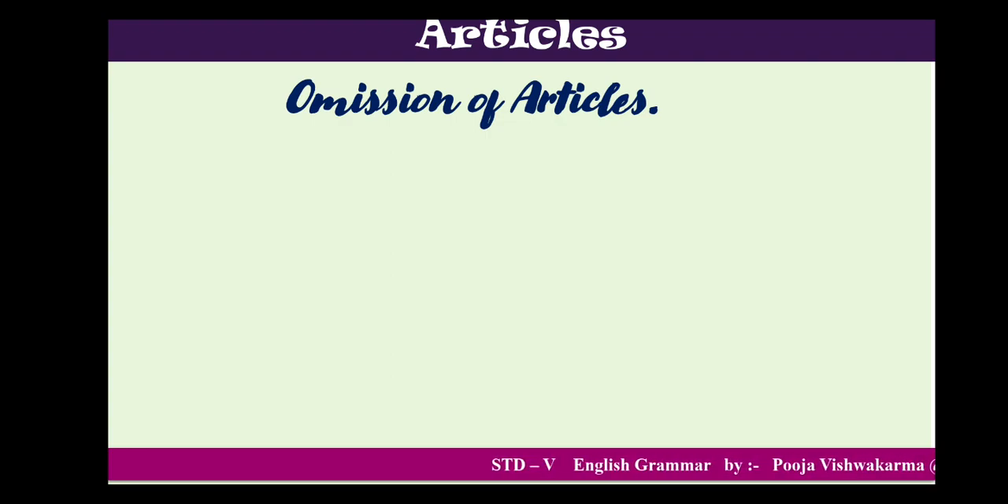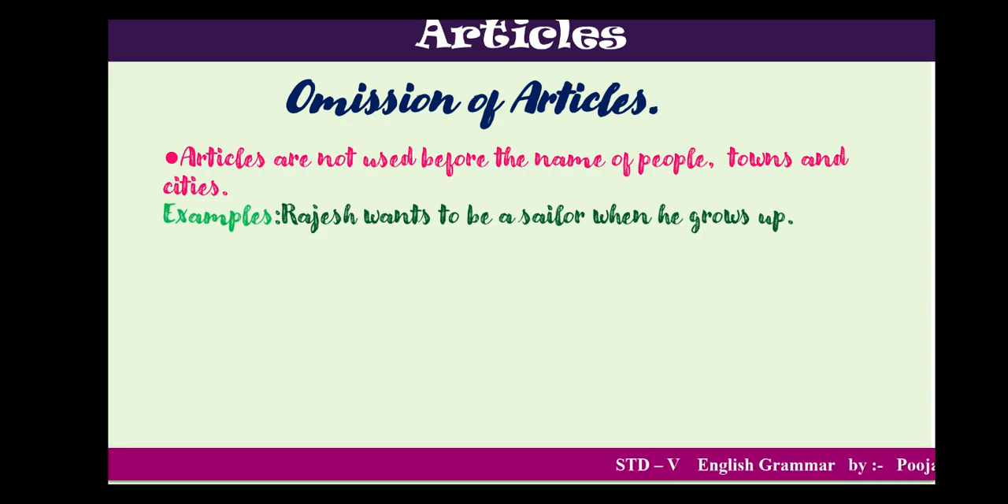Omission, कहाँ पर हम लोग articles नहीं लगाते. The places where we omit articles, we do not use articles in these places. Let's have a look. Articles are not used before the names of people, towns, and cities. We will not use any article before any person's name, or if we are talking about any town's name, or any other city's place.